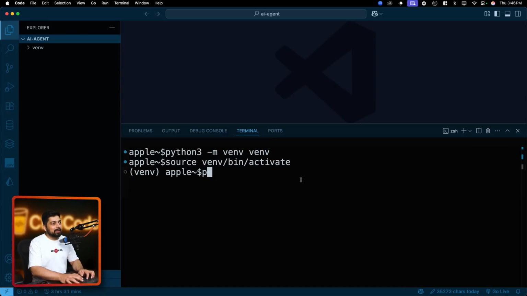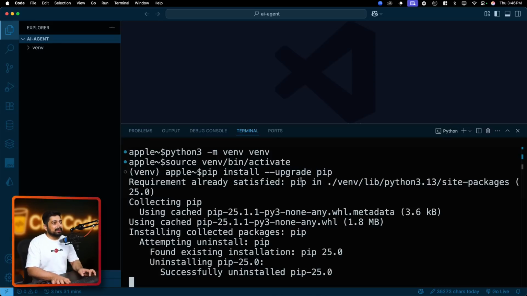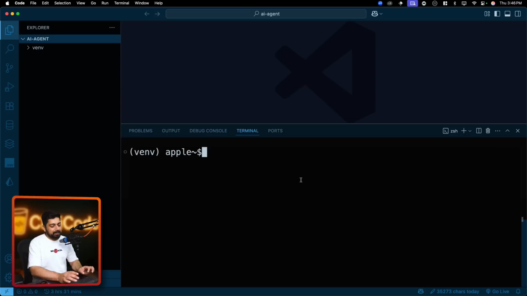And now, first of all, I do have a pip utility inside this. I do have Python inside it as well. But I want to go ahead and install pip, but this is already installed. I just want to upgrade it because it will give me an error. So, all right. So pip is installed.